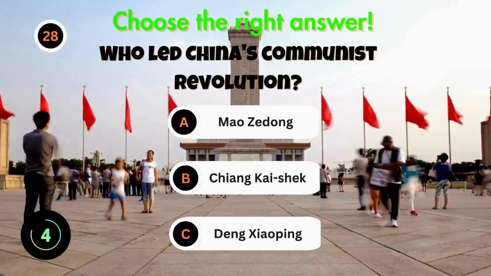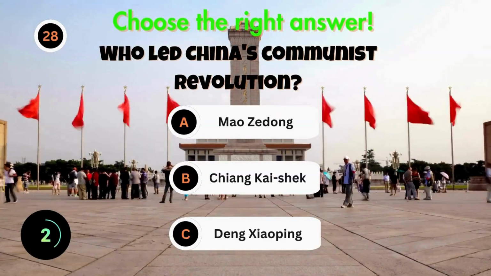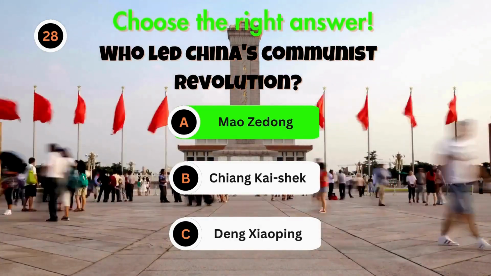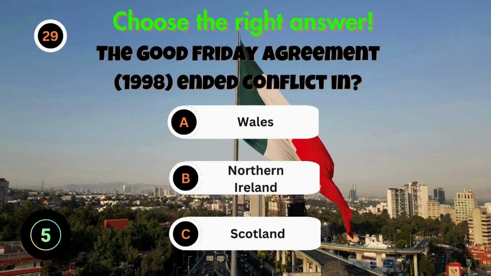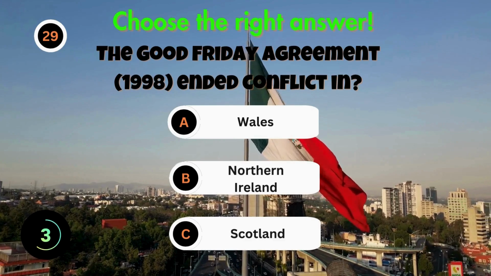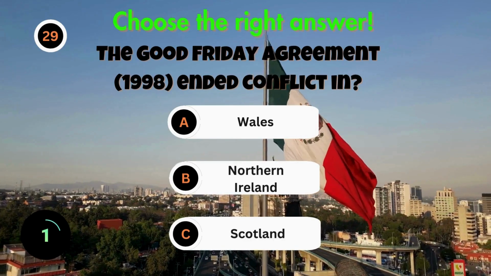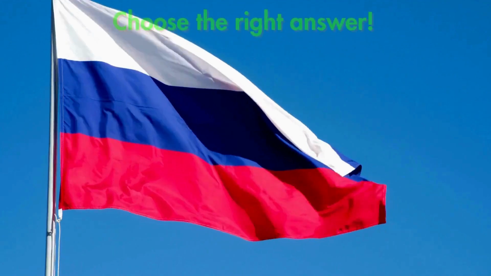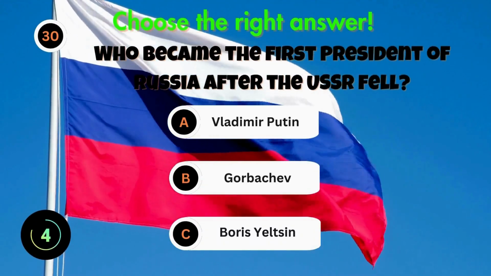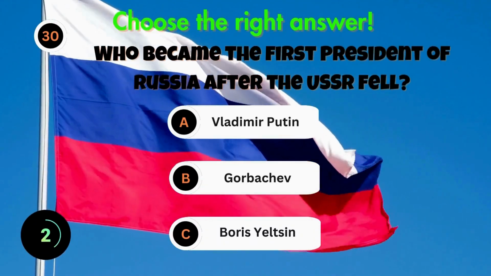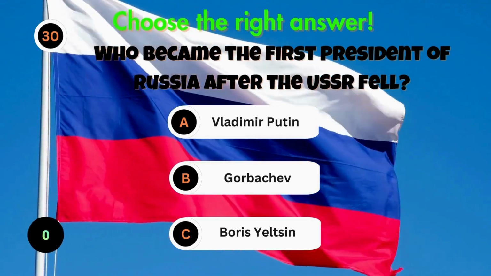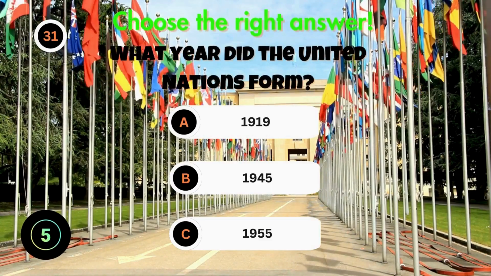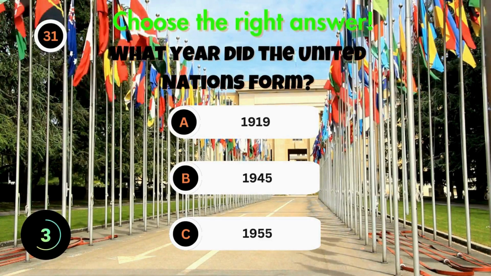Who led China's Communist Revolution? The Good Friday Agreement, 1998, ended conflict in? Who became the first president of Russia after the USSR fell? What year did the United Nations form?